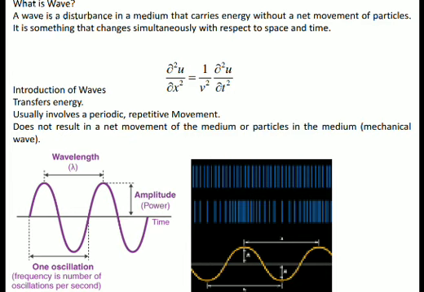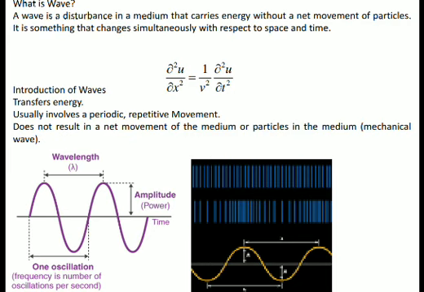In case of central force, force is inversely proportional to r square. But in case of simple harmonic force, the force is directly proportional to the displacement and the direction of the force is opposite to that of displacement, and therefore what we write in case of simple harmonic motion is F is directly proportional to minus x, right? So this is a basic difference between simple harmonic force and the central force, and a wave will be represented by a simple harmonic motion only.